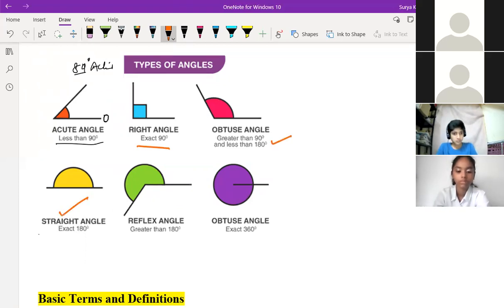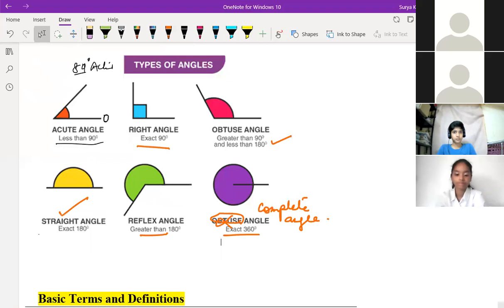Straight angle is exactly half, exactly 180. Reflex angle is greater than 180 but less than 360. At 360, this is not reflex, this is a complete angle, exactly equal to 360 degree.